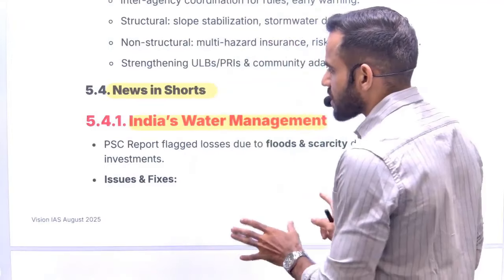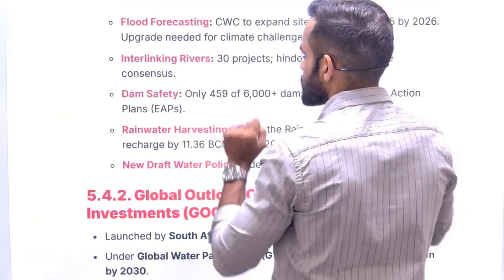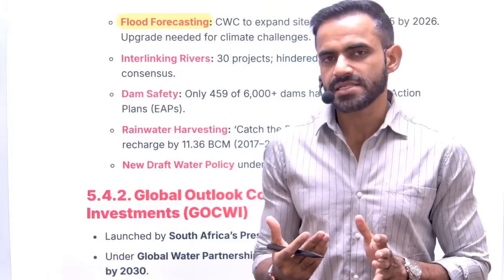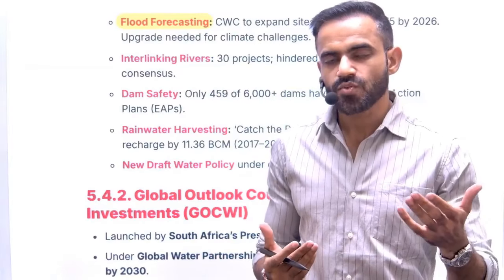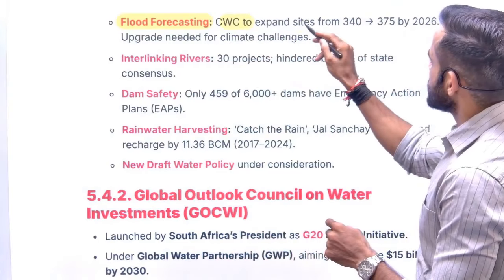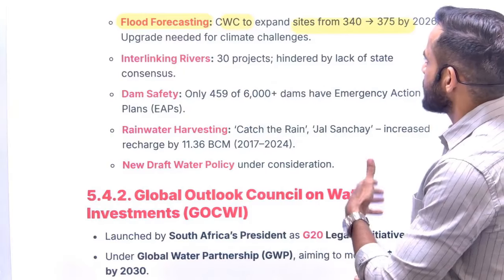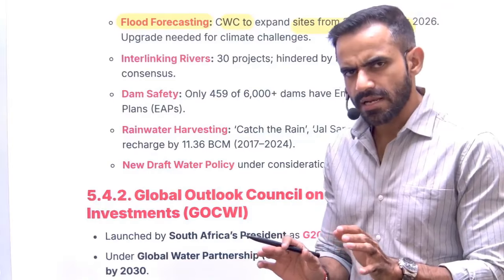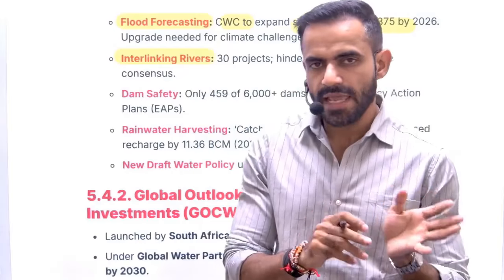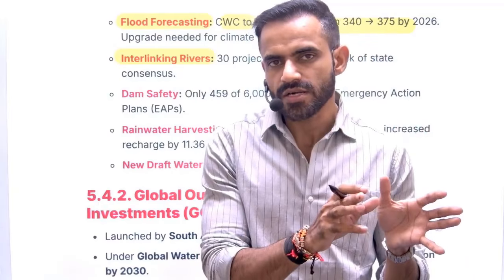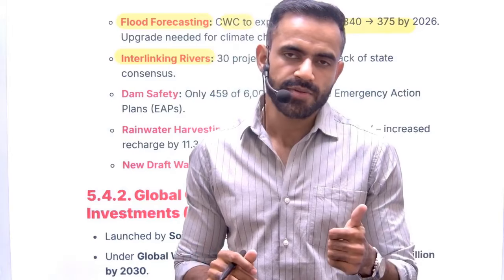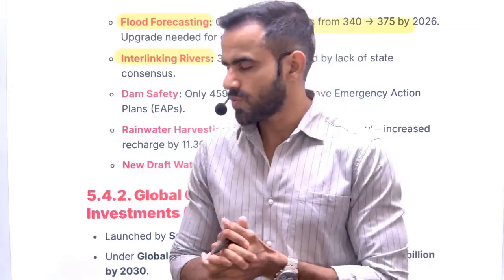Okay. So as far as water issues are concerned, there are a few issues. One is flood forecasting. As we have seen, in case of flash flood, the forecasting mechanism is not so accurate. So what is happening is we are not able to warn the local people. So that's why the Central Water Commission is going to increase the flood forecasting system. Previously it was 340, now 375. No need to mug up the number, just understand what is happening. Apart from that, we are also going to interlink water. Two benefits: A, we will be able to transfer the surplus water to the river which is deficit. So it will be able to address our water scarcity problem. Plus, we will be able to manage the floods as well.